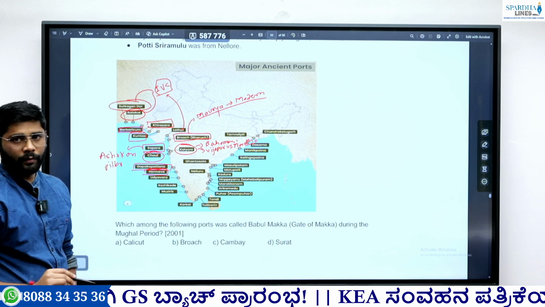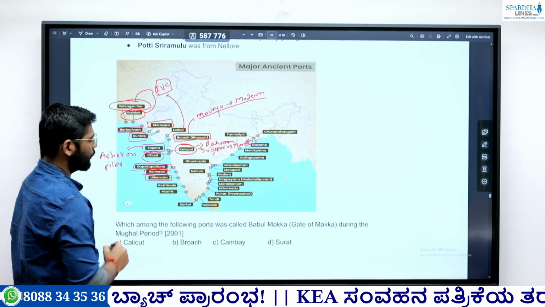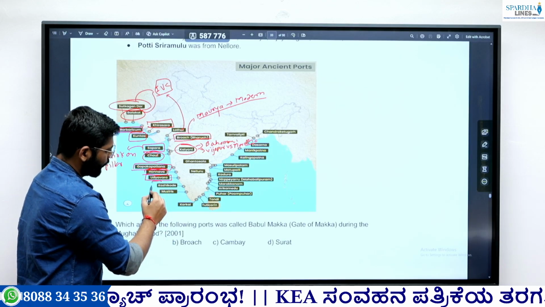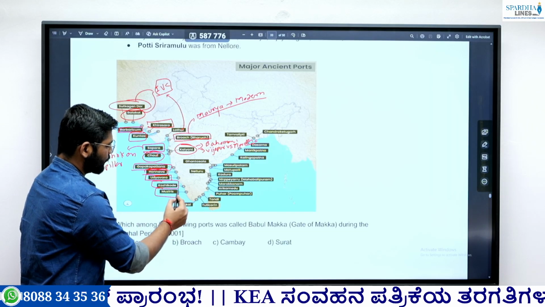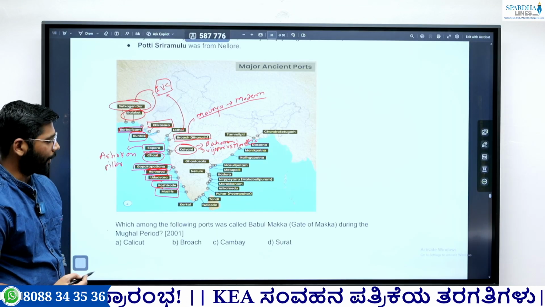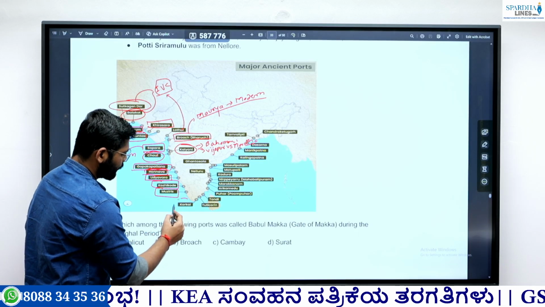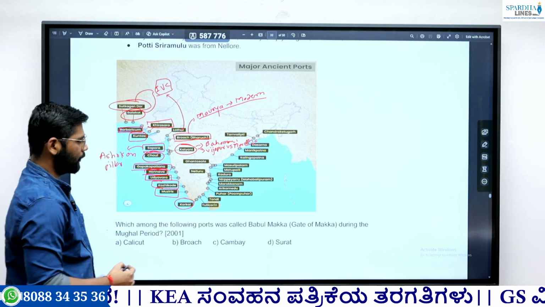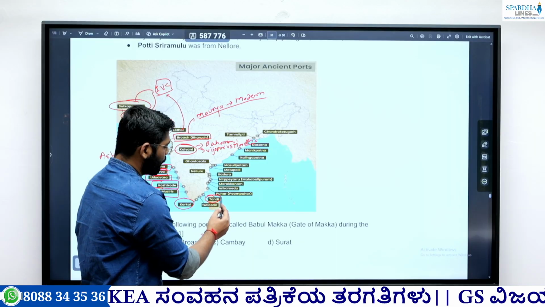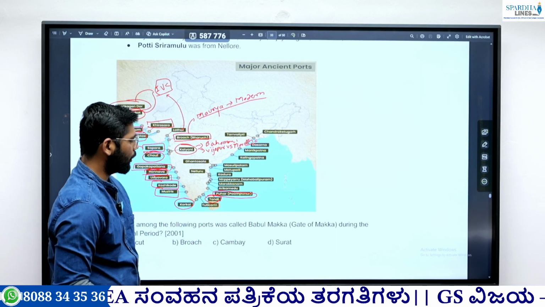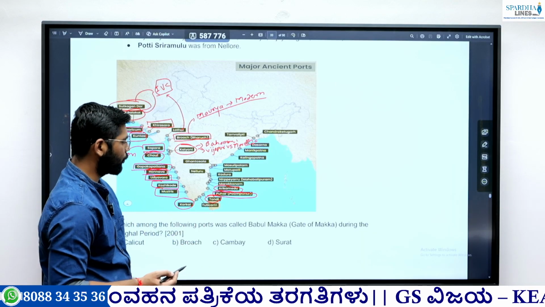Okay. Then next is Honawar. This port is in Karnataka. So remember this thing. Then Udayavara, this is also in Karnataka. Then next is Kozhikode. We know this is also in Kerala. Then Muziris, this is the Chera port or the Keralaputra port. So this is famous from that time. Then Korkai, okay, one of the Pandya ports. Then Tondi, this is ancient, again a Pandya port. Puhar or Poompuhar, okay, this is the Chola port. Arikamedu, this is a Chola port, okay, and this is currently known as Puducherry.